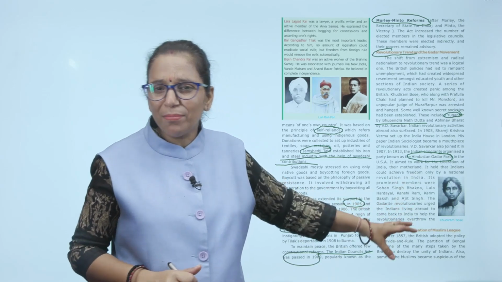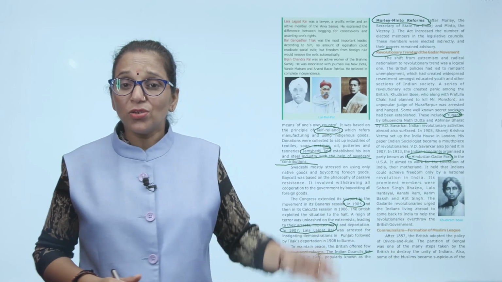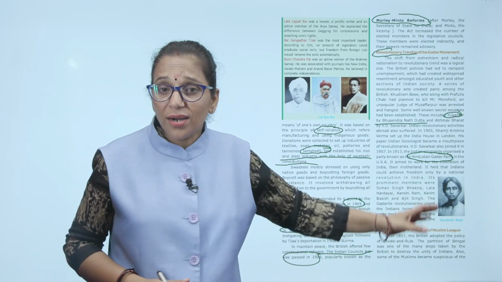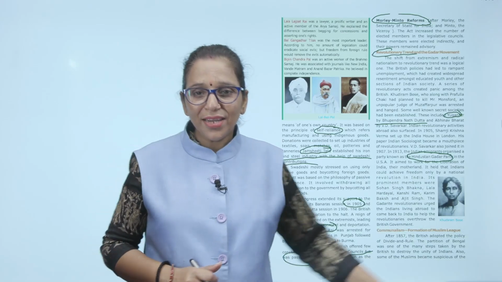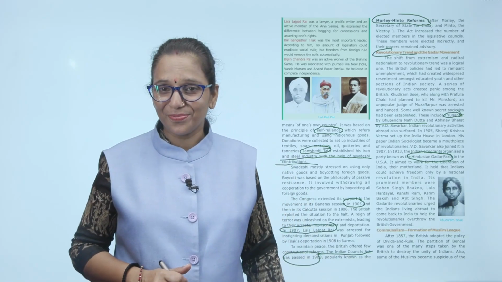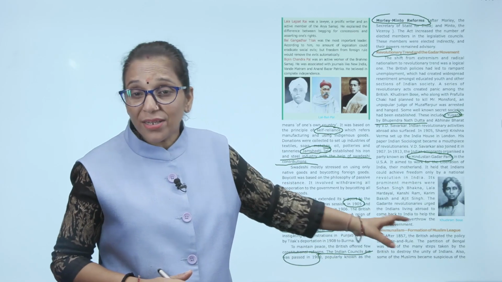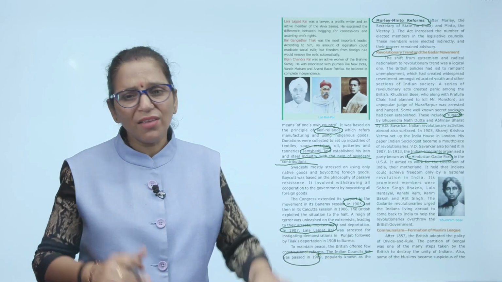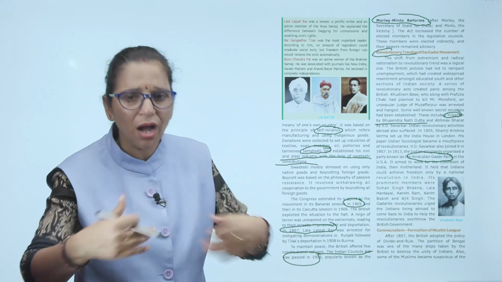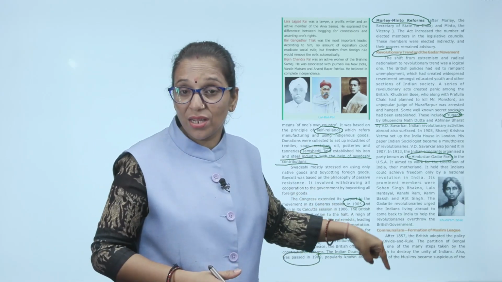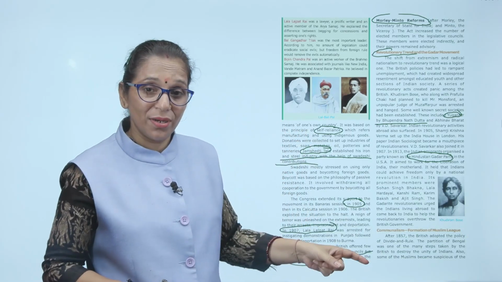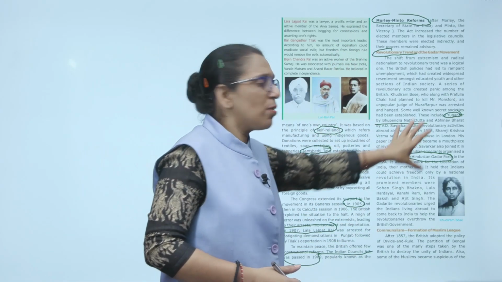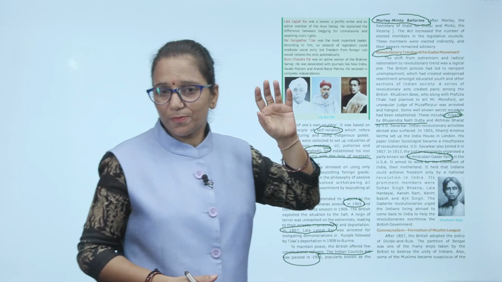Its prominent members of the Gadar Party were Sohan Singh Bhakna, Lala Hardayal, Kashiram, Karim Baksh and Ajit Singh. The Gadar Party revolutionaries urged Indians living abroad to come back to India to help the Indian revolutionaries overthrow the British government. So in this way, from abroad also we got the support.